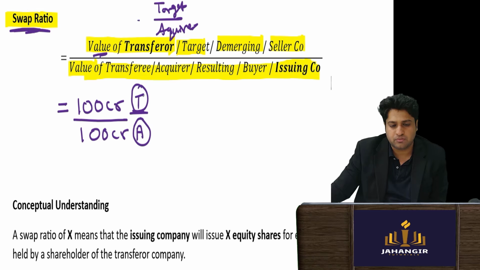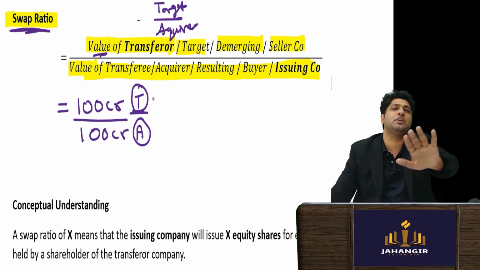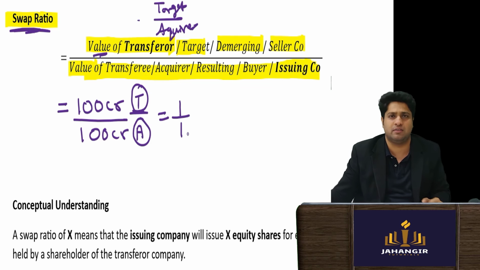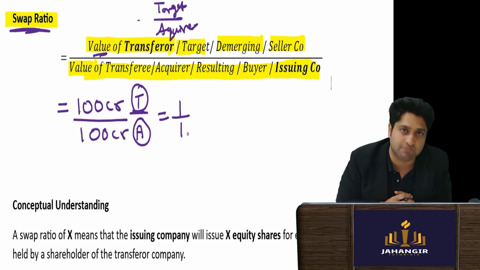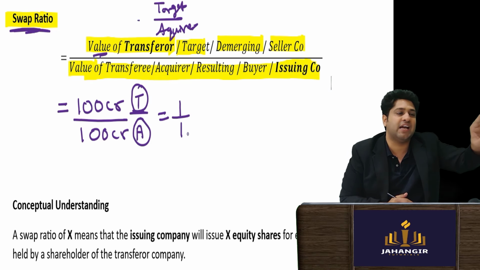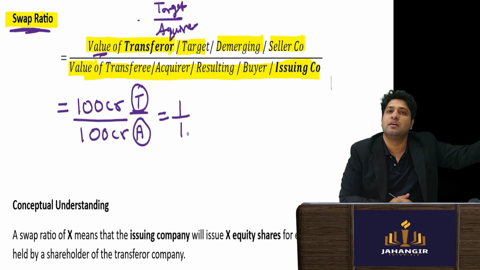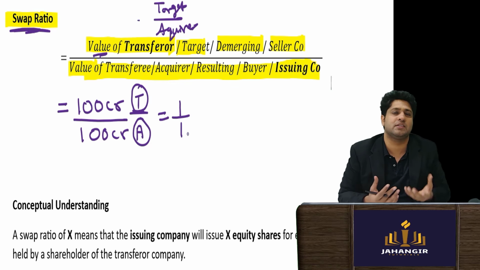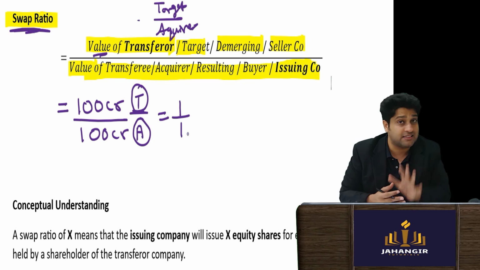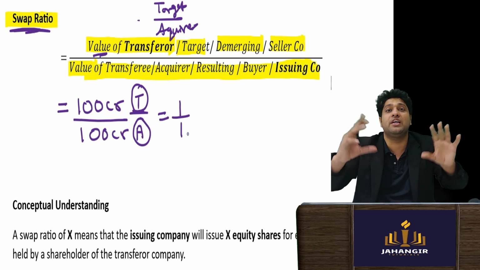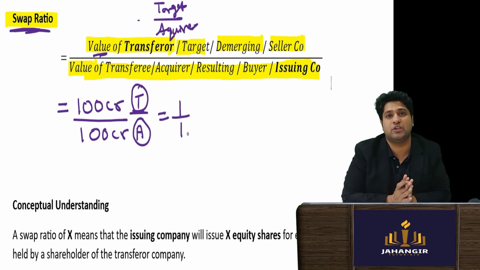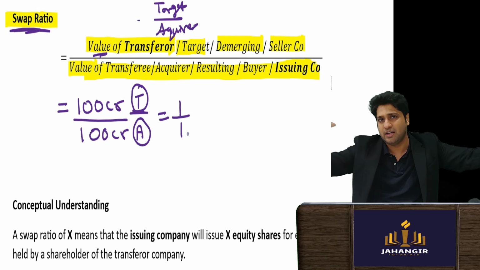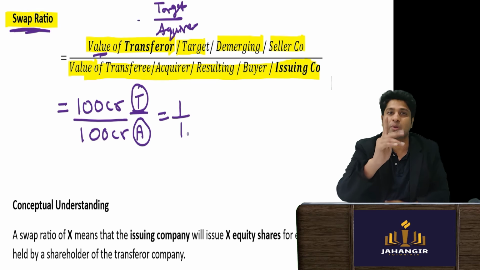The value is the same, so if you were a shareholder of the target company, the size ratio is 1:1, meaning both are equal sized companies. So if you were holding one share in the target, you will get one share in the acquirer. Common sense. This was an example of the Reliance and Jio demerger case where a 1:1 ratio was given. That means if you are holding one share in Reliance, you will get one share in Jio. So when the sizes are equal, the ratio is 1:1.